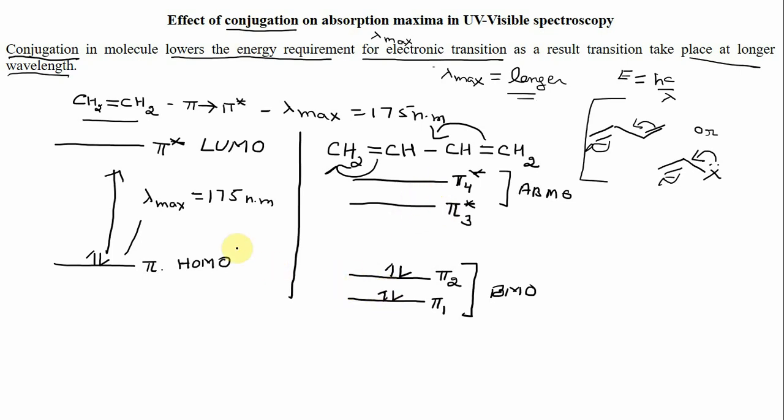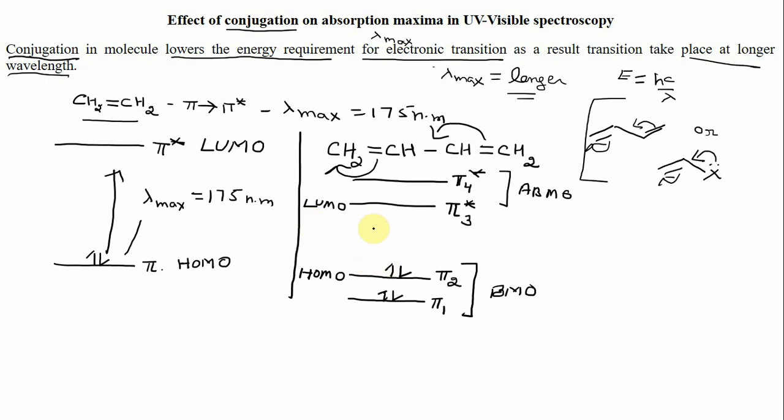As I told you, the transition takes place from the highest occupied molecular orbital to the lowest unoccupied molecular orbital. So here the highest occupied molecular orbital is this pi 2, so this will become the HOMO, and the lowest unoccupied molecular orbital is pi 3 star, so this will become the LUMO.